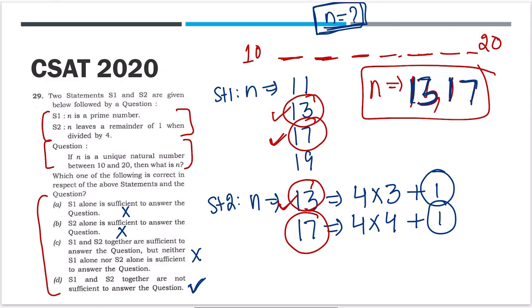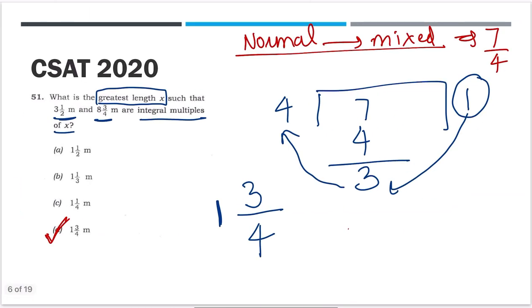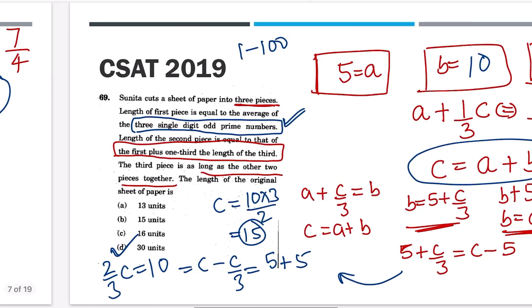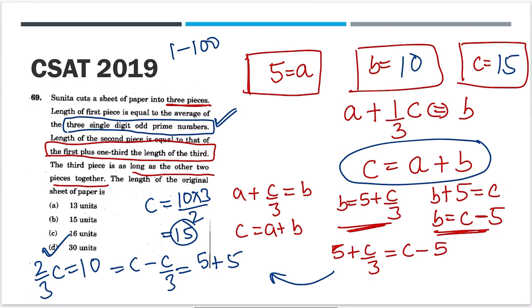In this question, we were not able to find only one value of n. We were able to find two values of n, but since the question has asked for a unique value of n, not possible. In this question, first thing we found is that we need to find HCF. Then we also did normal to mixed and mixed to normal. In this question, very easy. This is just a small calculation. Otherwise, this is just basic mathematics of class 8 and 9. The only thing you have to know is the single digit odd prime numbers.